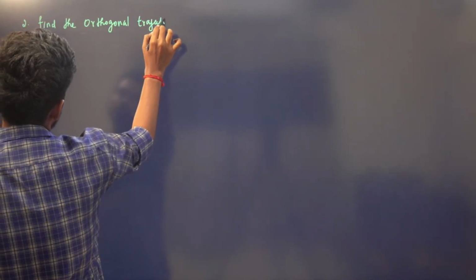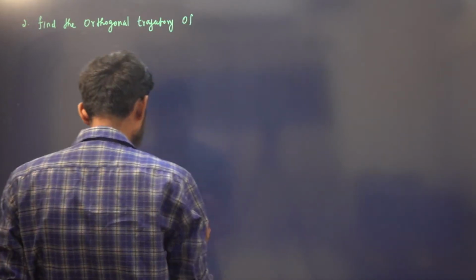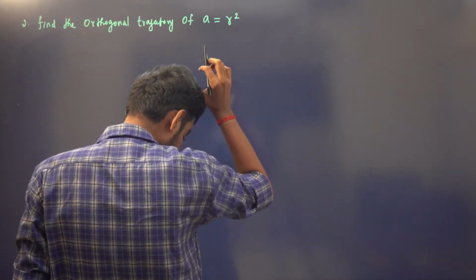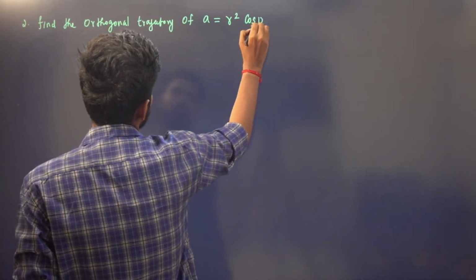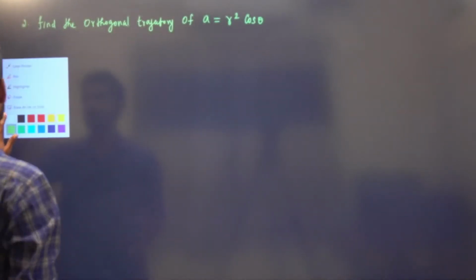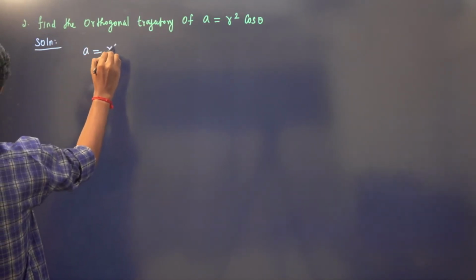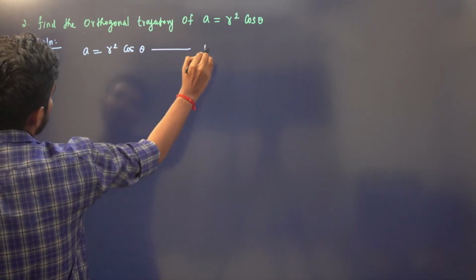Now the second problem. To find the orthogonal trajectory of a is equal to r square cos theta. So we have a is equal to r square cos theta. Call this equation number 1.